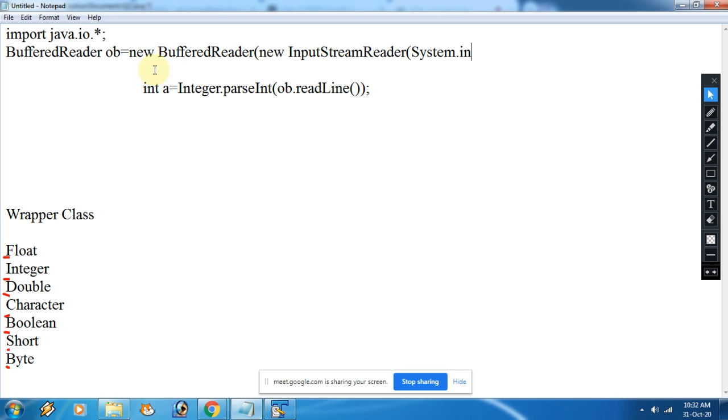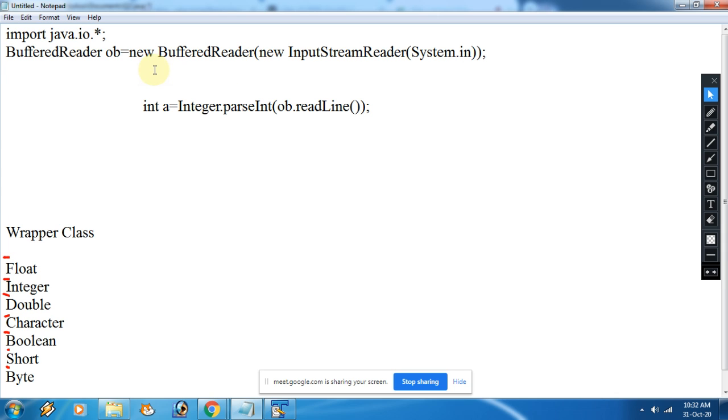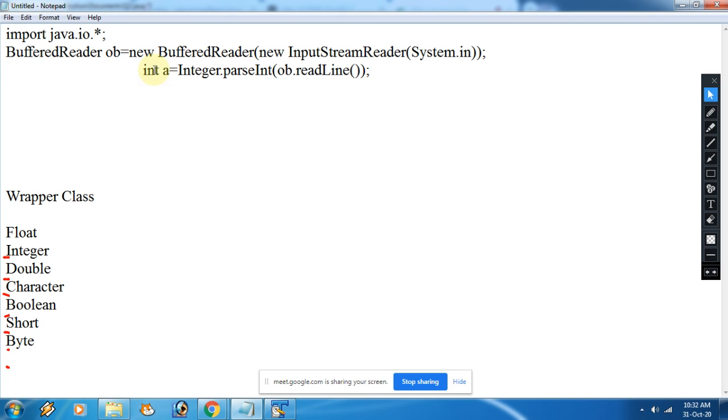This is the statement which you are supposed to write. This single statement you can break into two separate statements also.